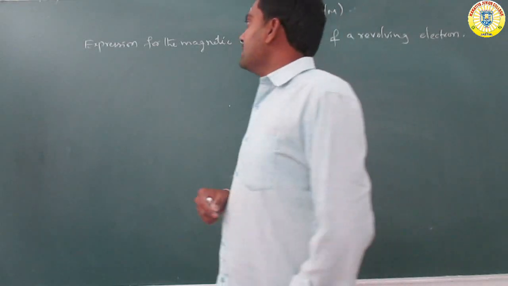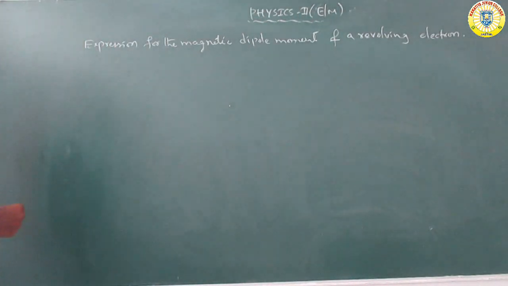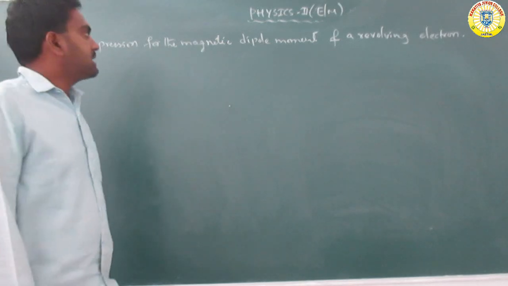Okay. So today we will discuss the topic: expression for the magnetic dipole moment of a revolving electron. Here we consider a circular orbit with a revolving electron.